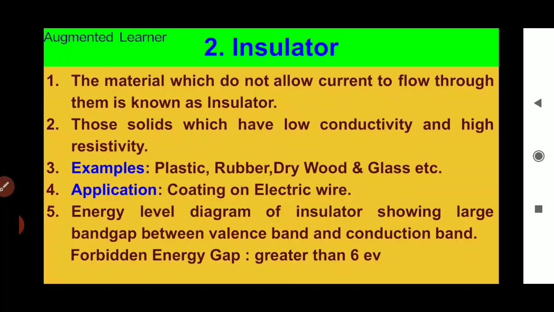These do not conduct electricity. Insulators are used for coating electric wire.